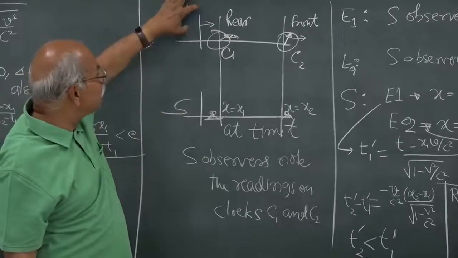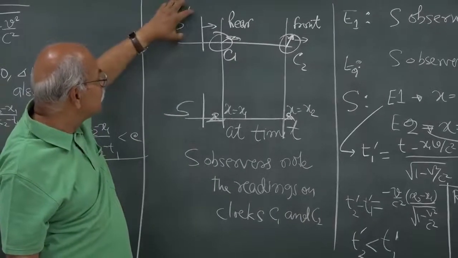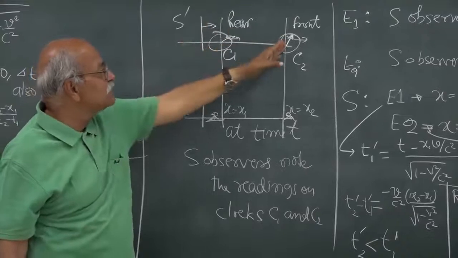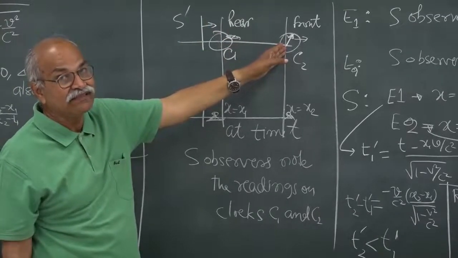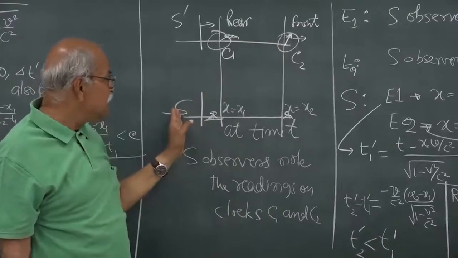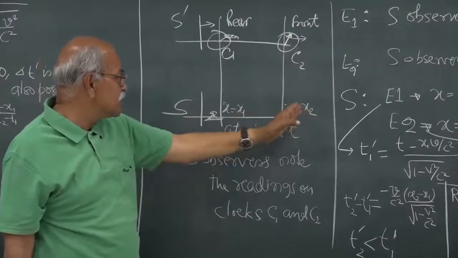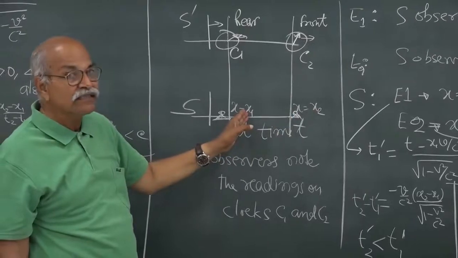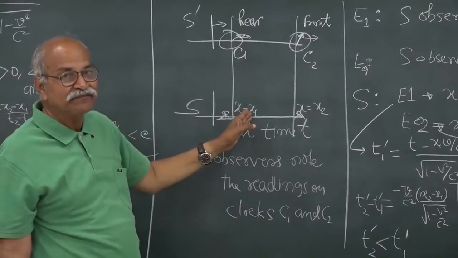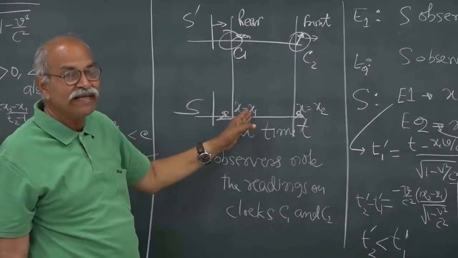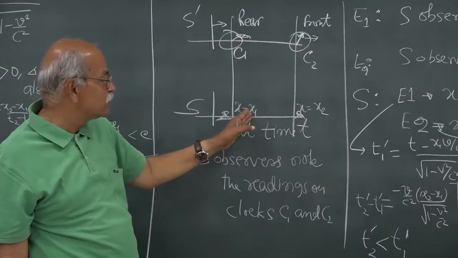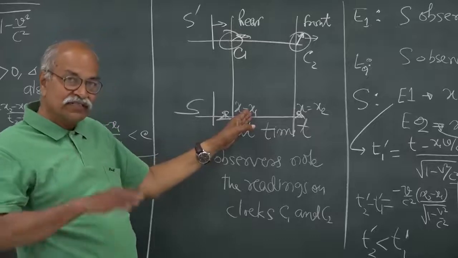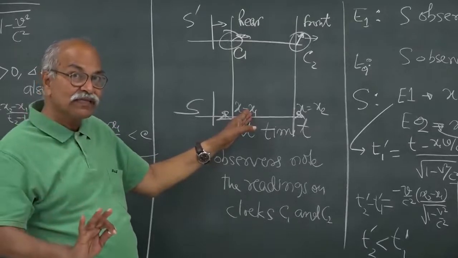So from S prime, if I ask what is the separation between C1 and C2, that is the rest separation. And from S, I see that separation is x2 minus x1, that is the moving separation, the moving length. And moving length is less and rest length is more, and the factor is once again the square root of 1 minus v square by c square.